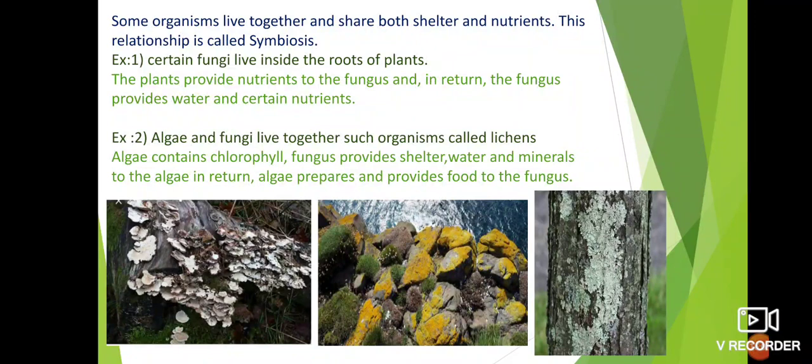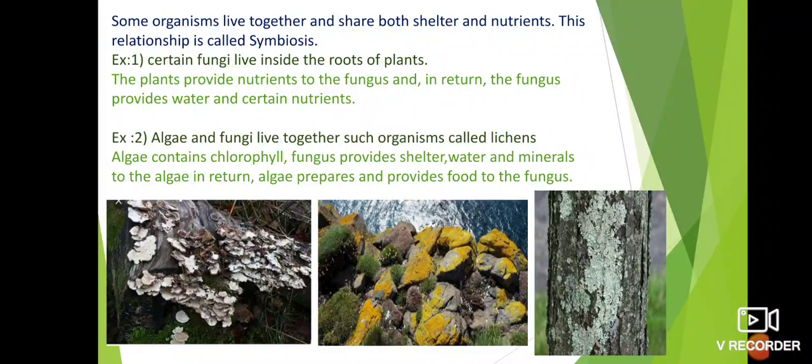Both are living together. This relationship is called symbiosis. Fungi and plant both are getting profit. Both are benefited here. The plant provides shelter and nutrition to the fungus. The fungus provides water and nutrients to the plant. Both live together and both get benefited. This type of relationship is called symbiosis. See one more example here.